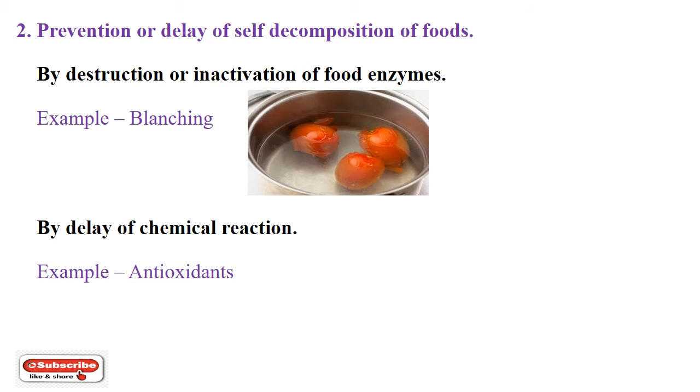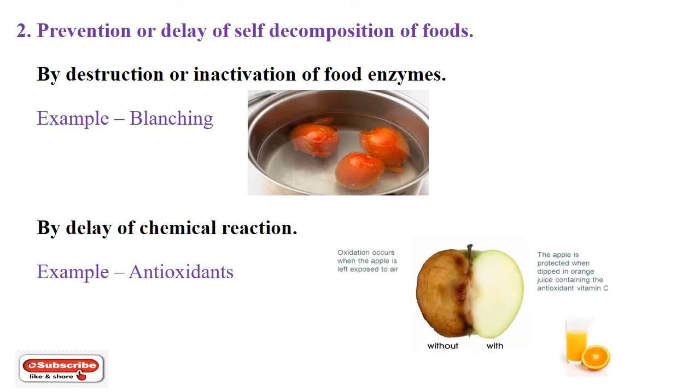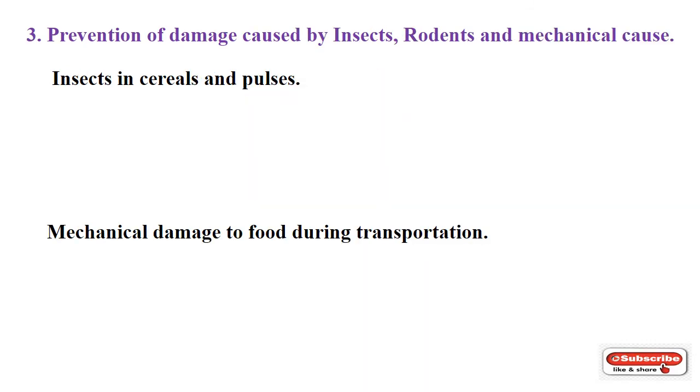And the next preventive measure is by delay of chemical reaction, for example antioxidants. If you want to avoid browning in the apple once you cut it, you can apply lemon juice on the apple or dip the apple in orange juice. The presence of antioxidant, that is vitamin C, which acts as a natural antioxidant, prevents the browning reaction in the fruit.